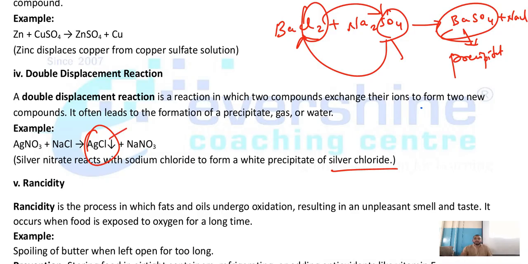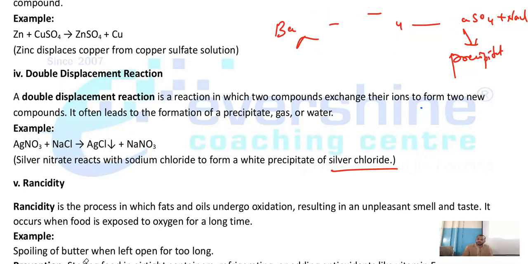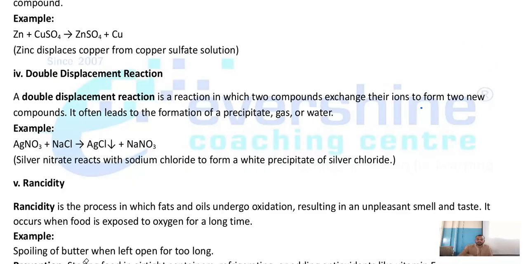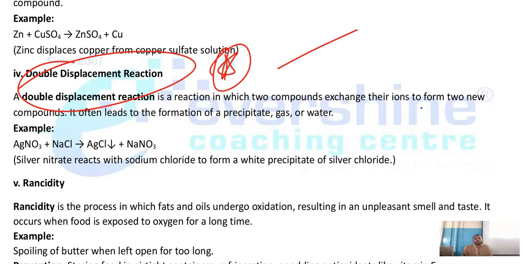Please don't get confused with these two reactions. In this reaction, who are responsible to form a precipitate? Silver and chloride ions are responsible for the formation of the precipitate. Any doubts? Understood? So children, again I am repeating, double displacement reaction is a very highly important reaction. You should not neglect this reaction. A compulsory, sure question you can expect from double displacement reaction, in any order, in any manner. 100% one question will be there on double displacement reaction.